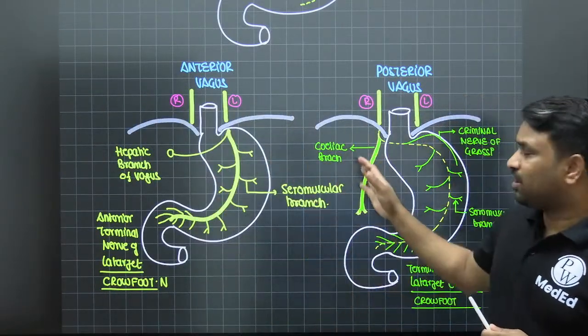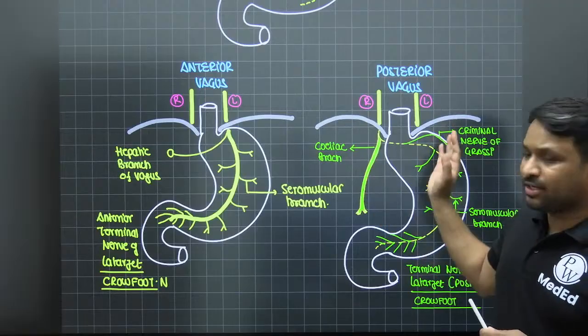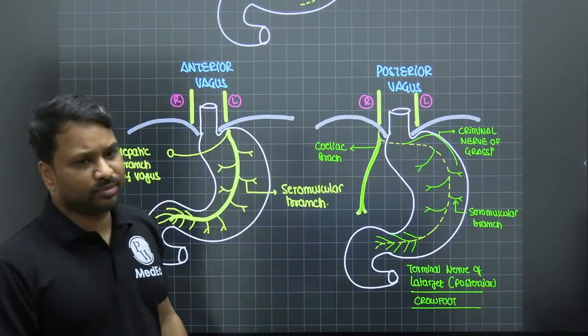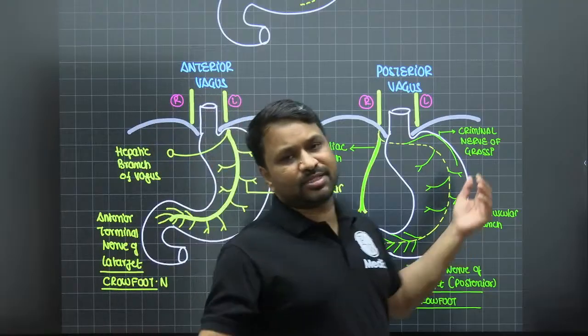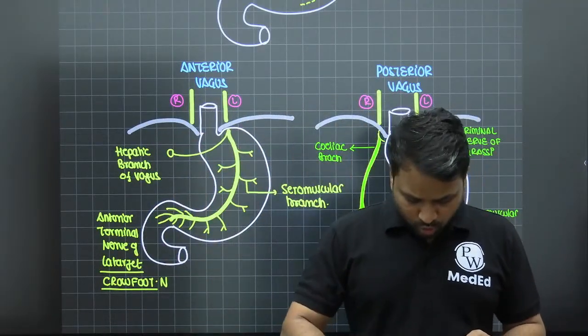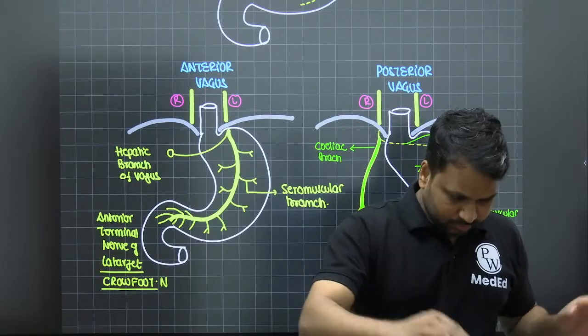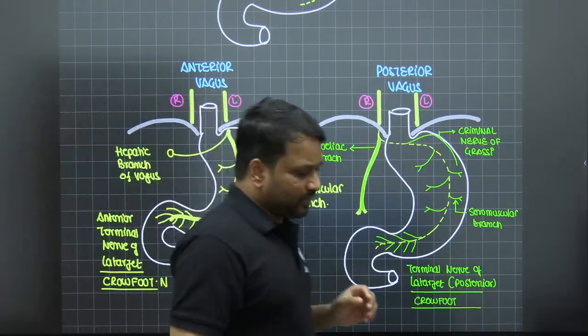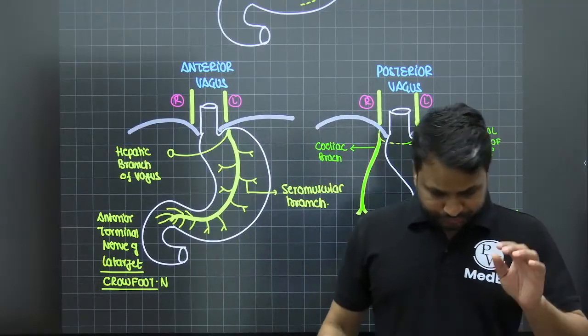You will see one is the celiac branch, which is going to control the peristalsis. Then you have the criminal nerve of Grassi. The other two branches are the same, that is the seromuscular branches and a terminal nerve. So when you talk about vagotomies, if you know these two orientations, you will never go wrong. So this is all the basics of the surgical anatomy of the stomach that you are supposed to know.